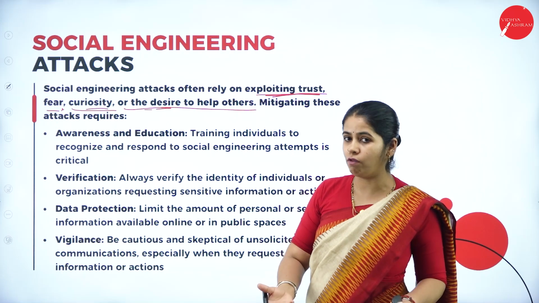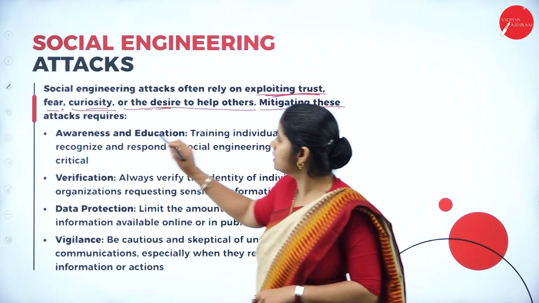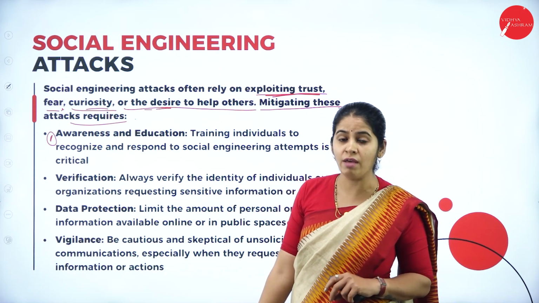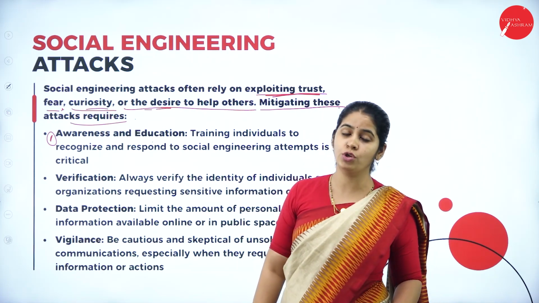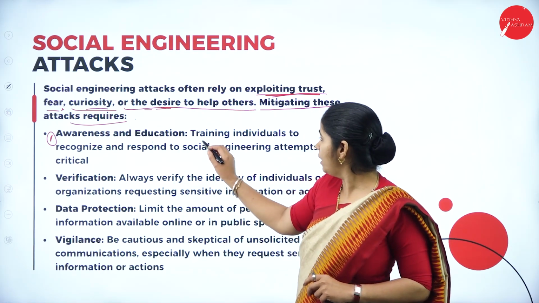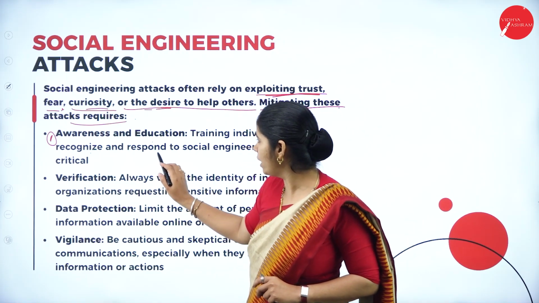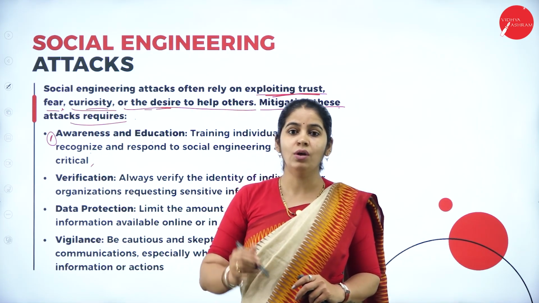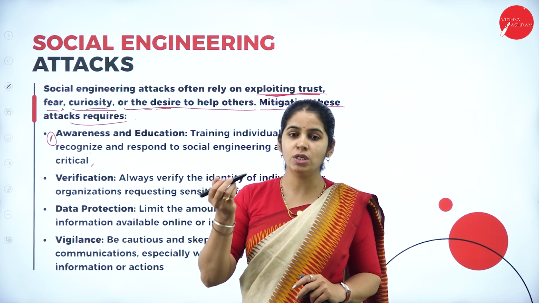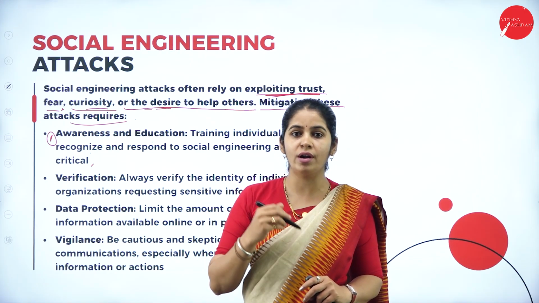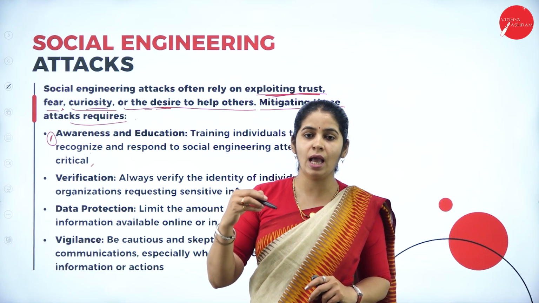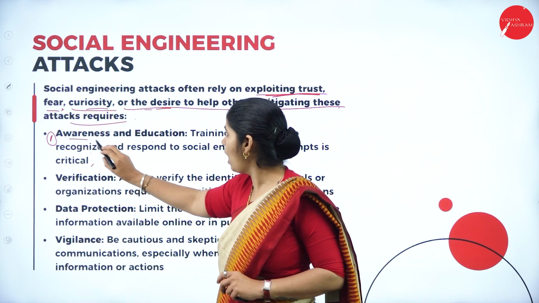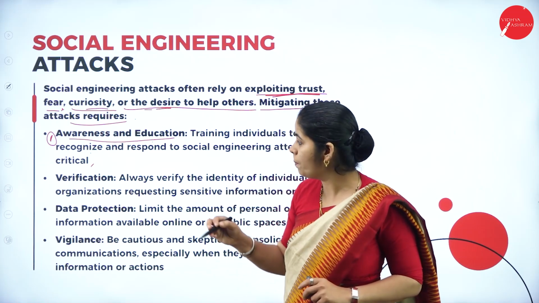What do we have to do to avoid such attacks? Mitigating these attacks requires awareness. The first and foremost thing we have to have is awareness and education about such attacks. Training individuals to recognize and respond to social engineering attempts is critical. You should understand which is a scam and which is not. They should not trust any unnecessary or unwanted SMSs or messages. So that is creating awareness and educating them.